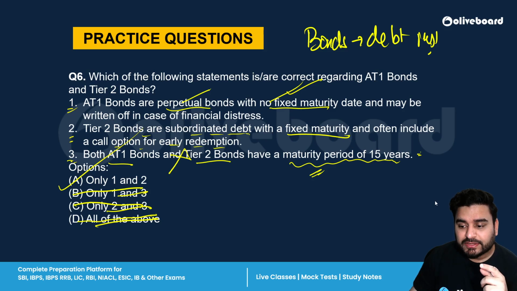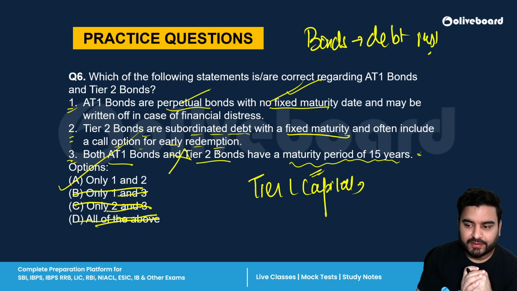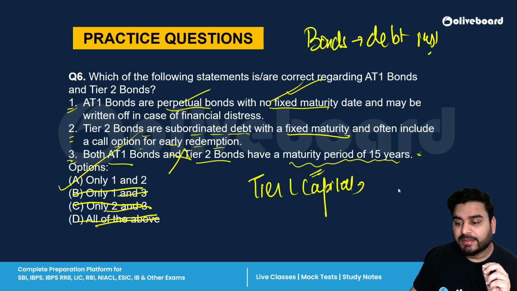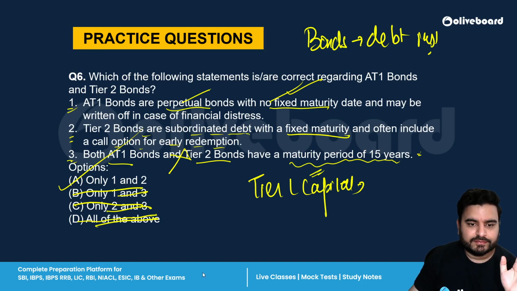About AT1 bonds, remember one thing, that these basically form the Tier 1 capital of banks. And they act as a safety cushion for the bank. Secondly, these bonds don't have any kind of maturity. Also, interest payments are not guaranteed. Okay? So this is a very important thing. You have to focus on that. And if I talk about Tier 2 bonds, they have a fixed maturity and they are less risky than AT1 bonds. Just remember, AT1 bonds are perpetual, with no fixed maturity. That's why they are riskier also.